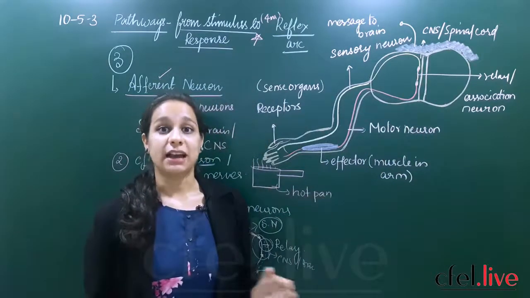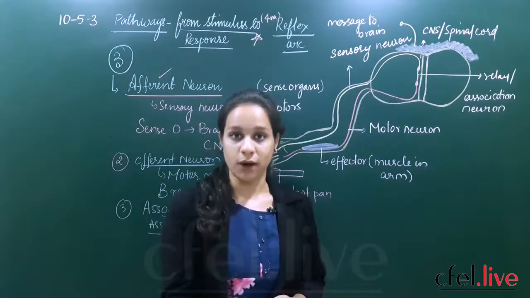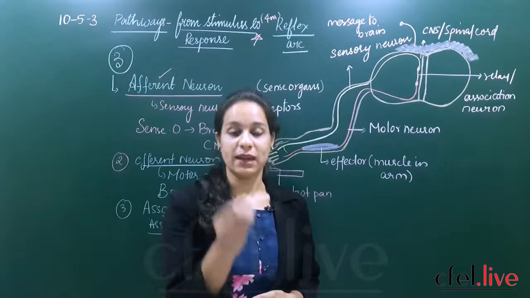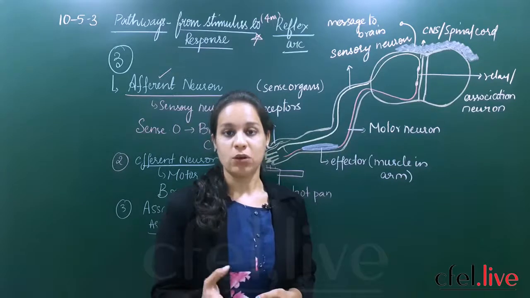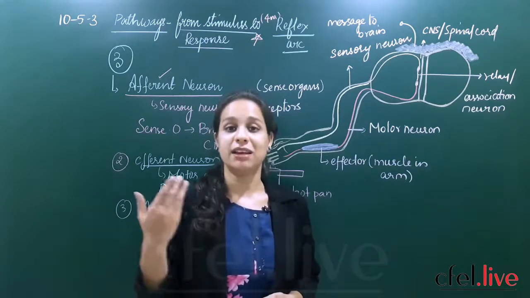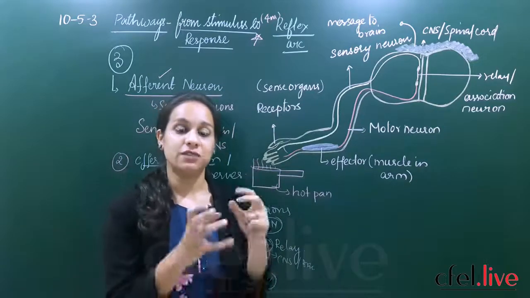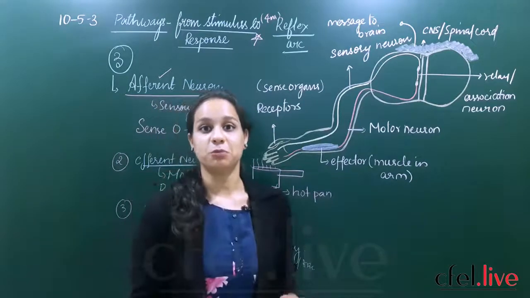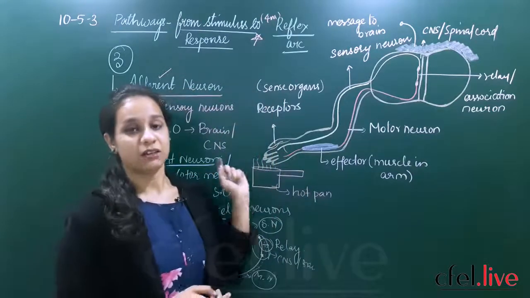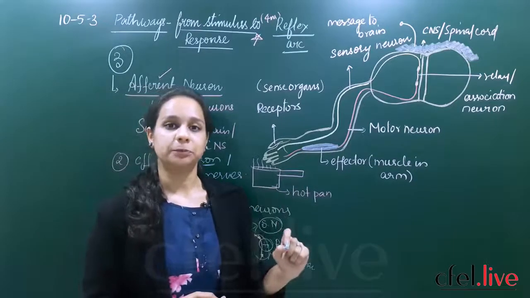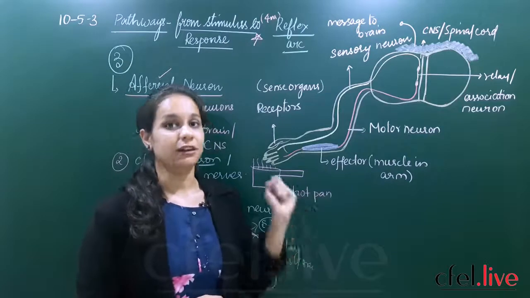So let us understand how the process of reflex arc occurs. How are we able to withdraw our leg or our hand whenever there is a danger occurring, even within a minute or a second? How is our body responding? How are the electrical impulses or the chemical impulses traveling in our body such that we show a quick response to that stimulus? Let us understand. So this is called reflex arc. How can you define reflex arc? The immediate response to a stimulus is nothing but reflex arc.